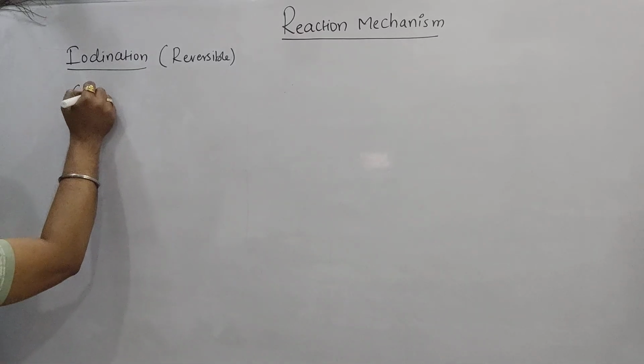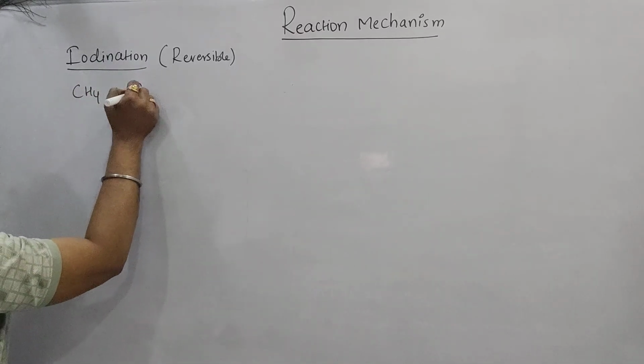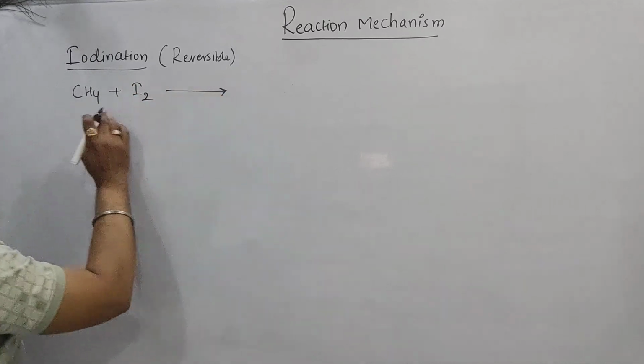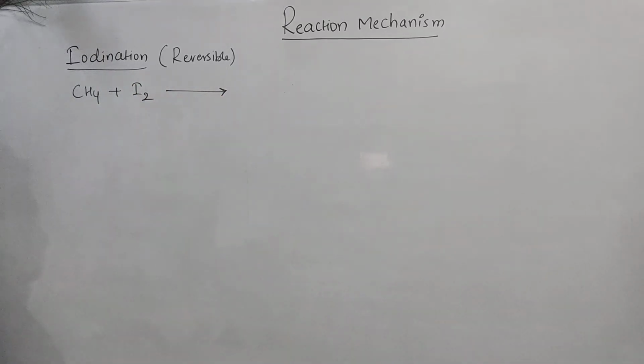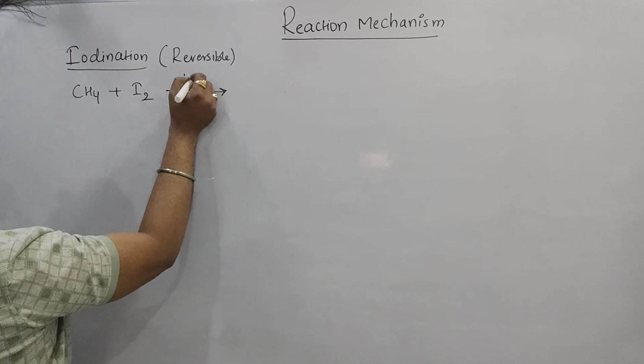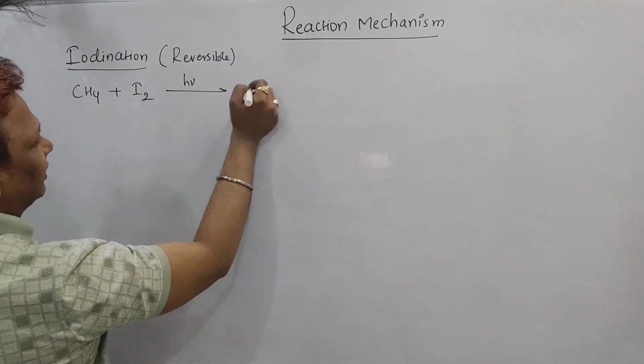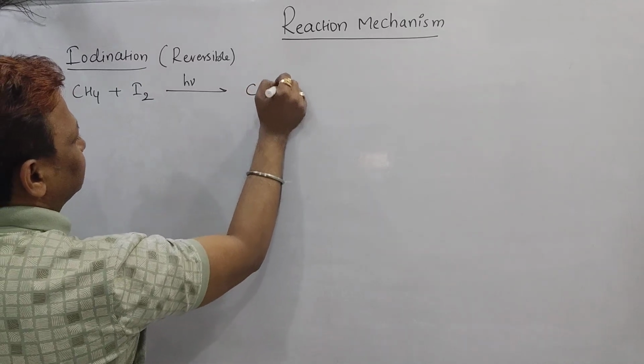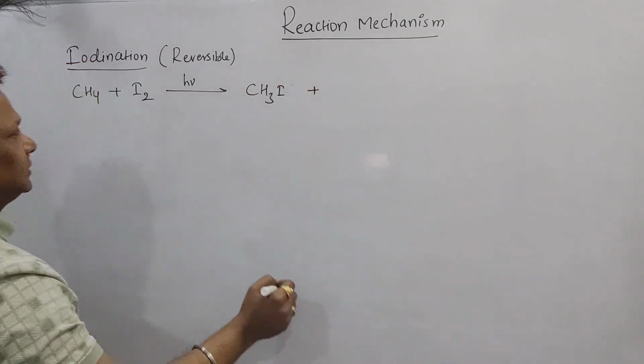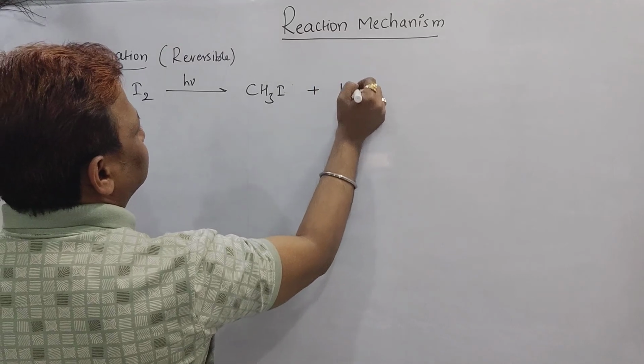Suppose this is the alkane, CH4, and we are adding iodine to it. By addition of iodine, what does it form? In the presence of sunlight, the reaction will move forward and it will form CH3I, plus it also forms HI.